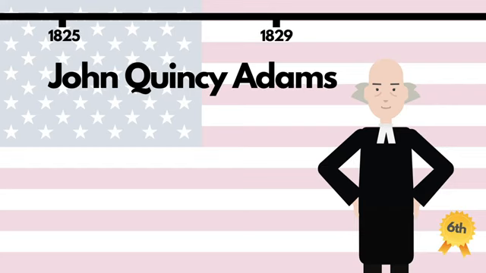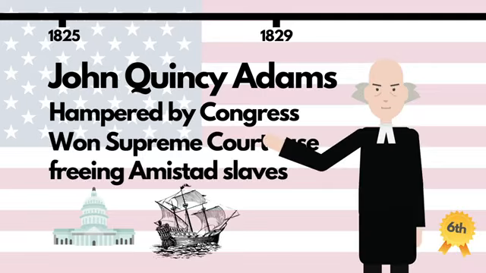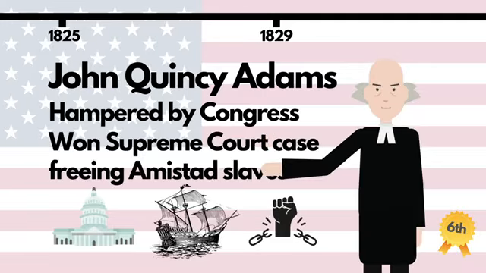Thanks to opposition in Congress, the sixth president struggled to achieve anything beyond his proposition of a new network of roads and canals across the United States. Adams made more of an impact after his presidency as a member of the House of Representatives, advancing civil liberties by winning a case before the Supreme Court, which resulted in rights being granted to former slaves who had taken over a ship called the Amistad.